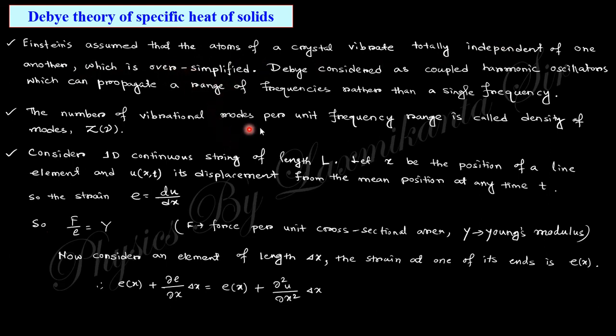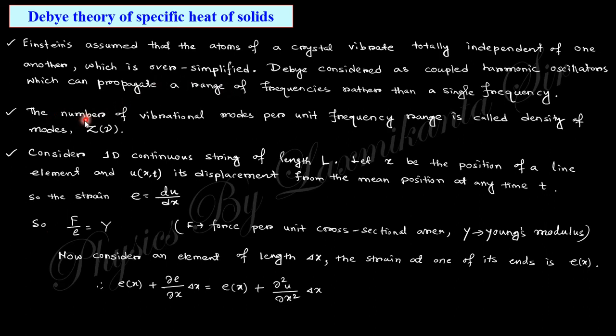So we need to take into account that there is an interaction. So Debye considered the coupled harmonic oscillator. In classical theory, these are taken as classical oscillators. In Einstein, they are quantum oscillators, but independent. And now Debye takes them as coupled harmonic oscillators.